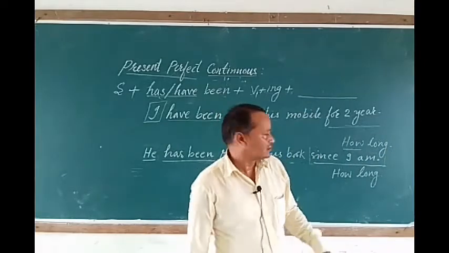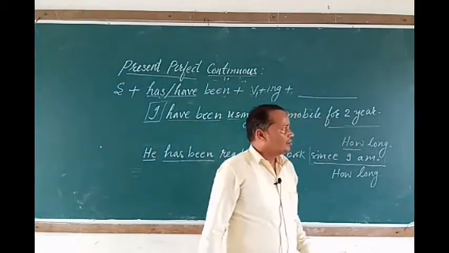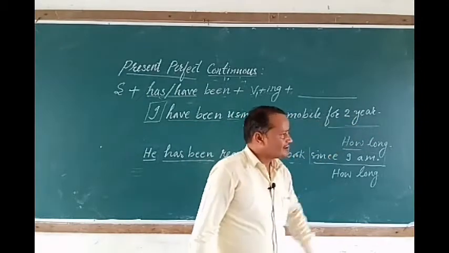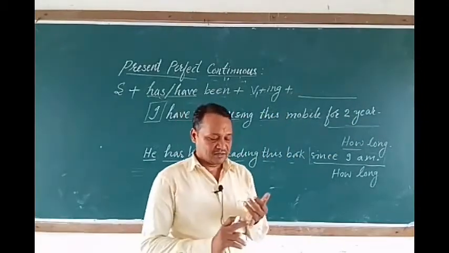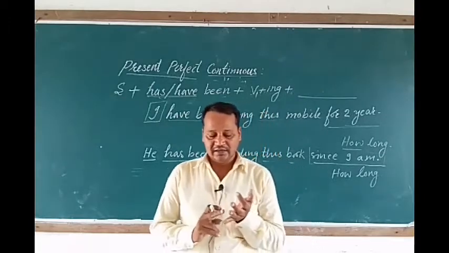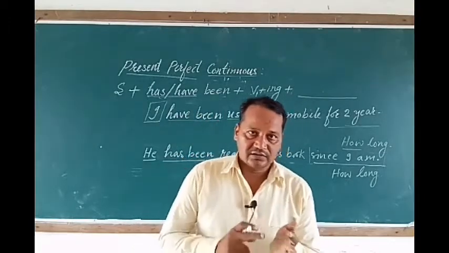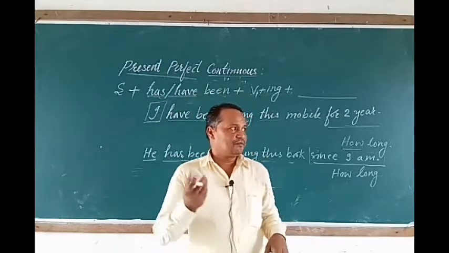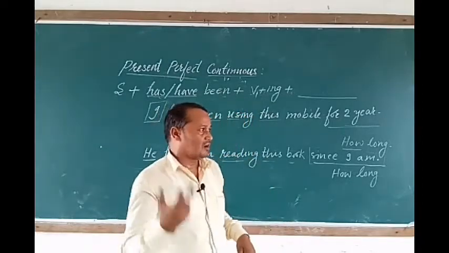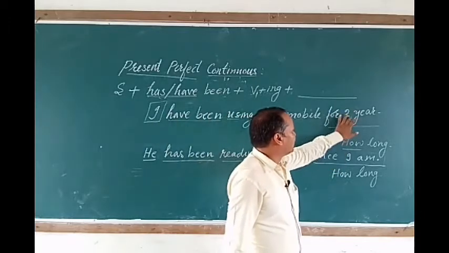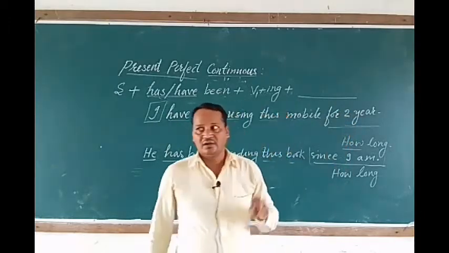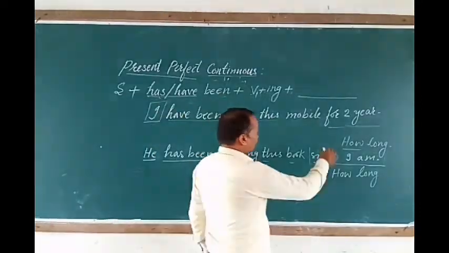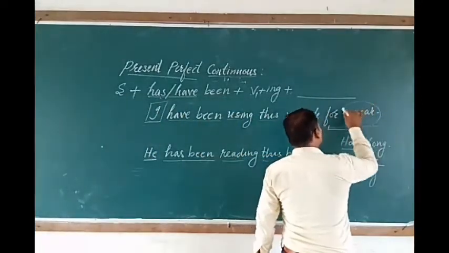We can say 2 months, or we can say 15 days. So these are the periods: seconds, minutes, hours, days, week, month, they are periods. So if the periods are used and we can count them by number 1, 2, 3, 4, 5, 6, 7, then we will use for before that period of time.